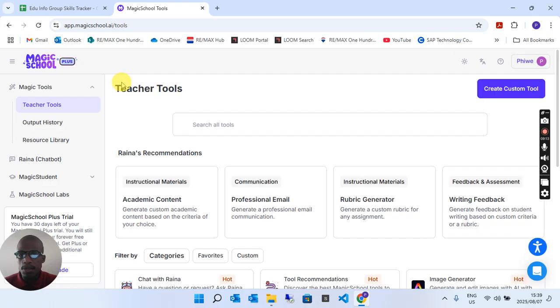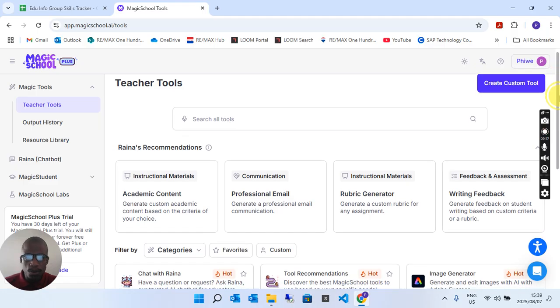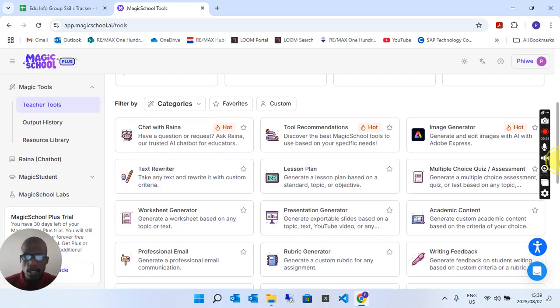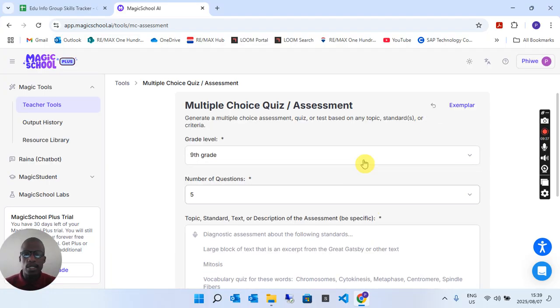Let's move right along from that. So if you notice now here at the bottom, there's lesson plan, there is image generator through Adobe Express, and then you could create a multiple choice quiz and assessment, which is pretty interesting. Let's go into that one, see what it says.